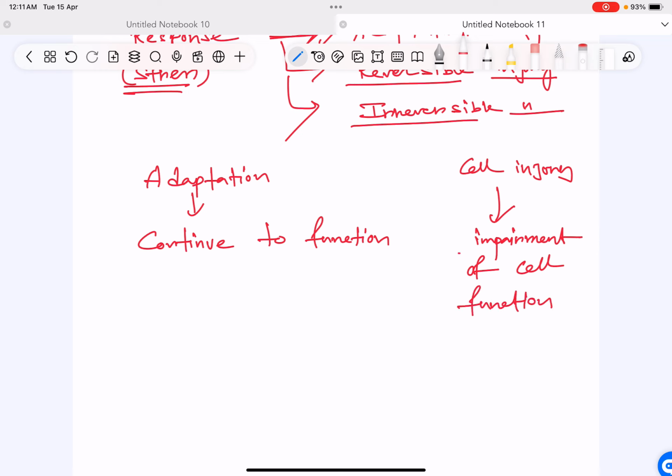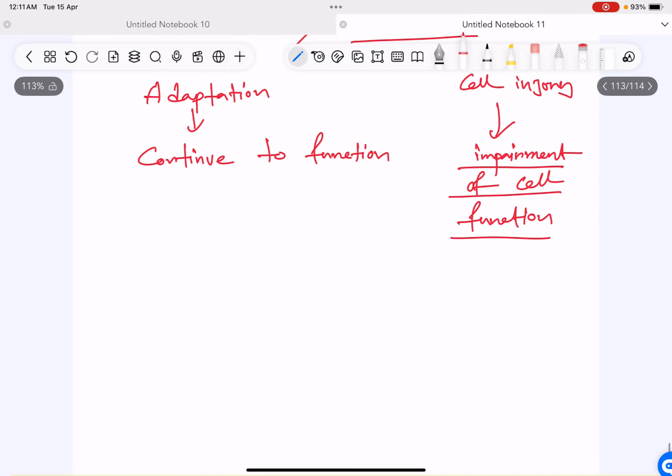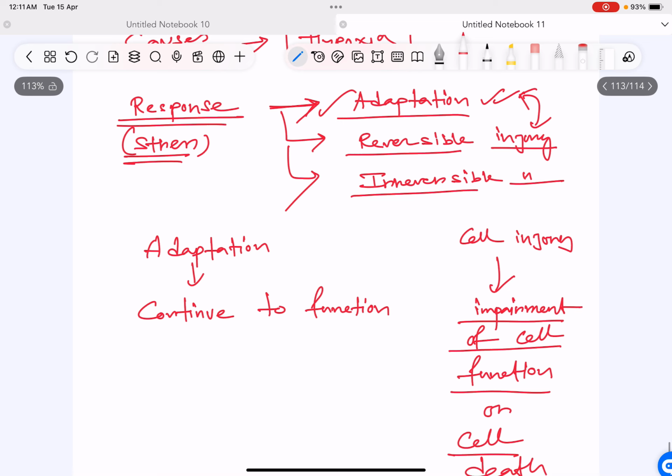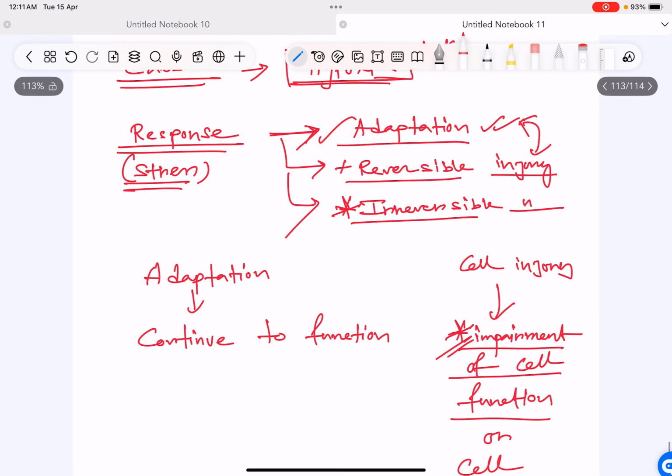In reversible injury, there is just impairment of the cell function, and in case of irreversible injury, there is cell death. So impairment of cell function or cell death. Cell death, irreversible. Impairment of function, this is reversible injury.